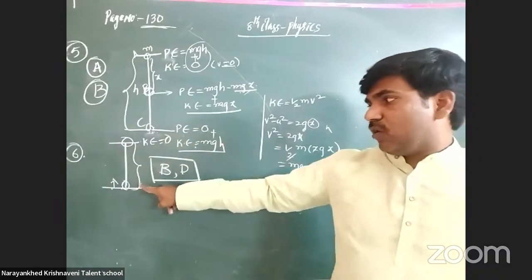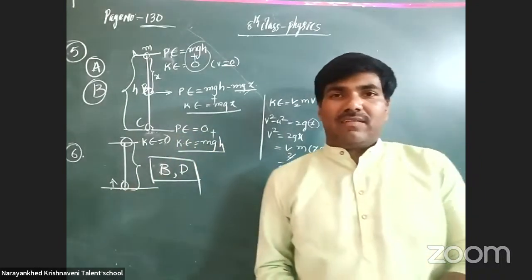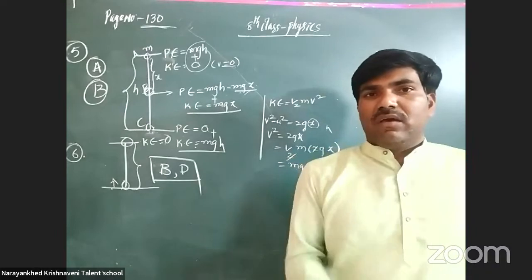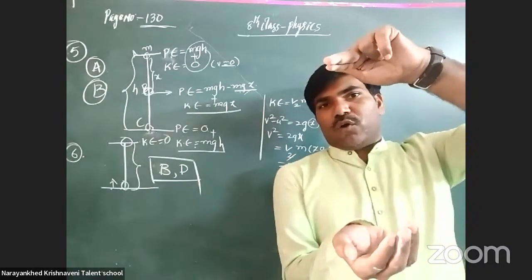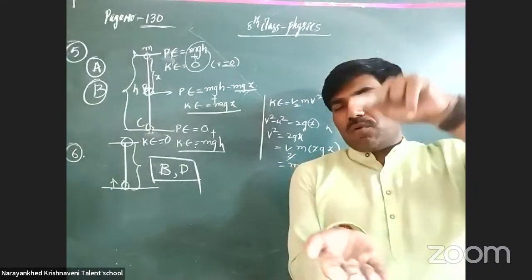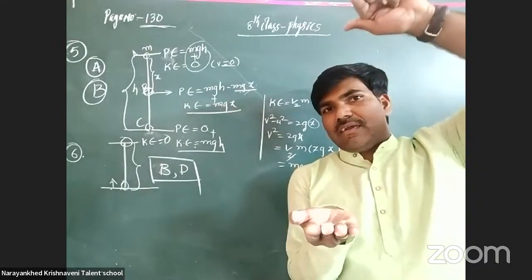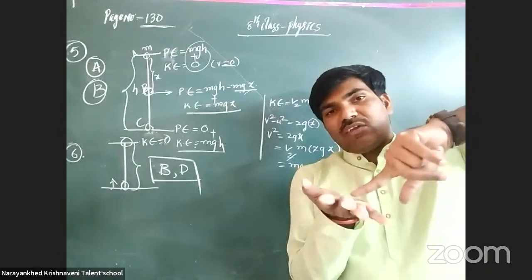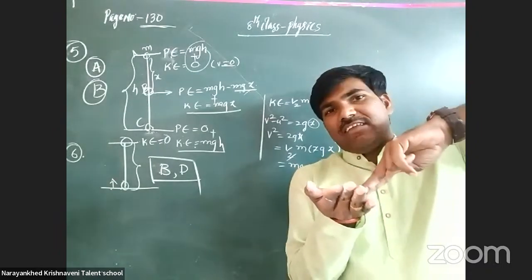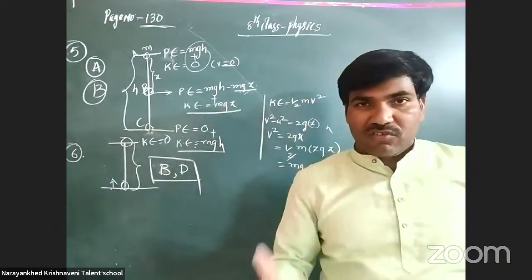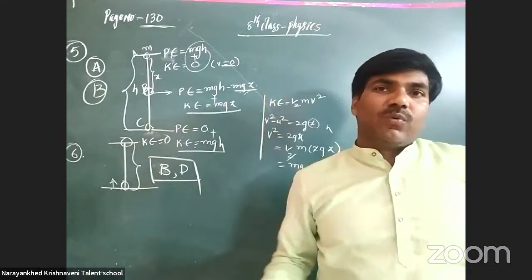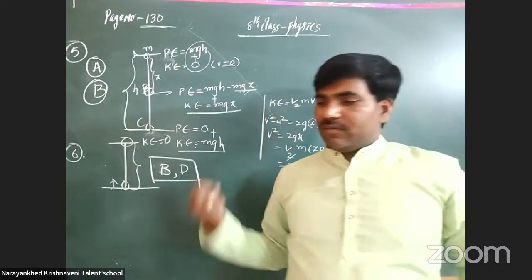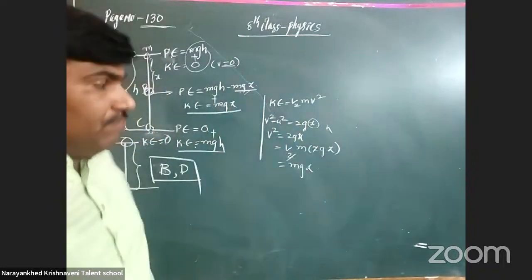Whatever body we project, like this, the chalk piece is moved like this. When it reaches this highest point, its velocity becomes zero. From here on, the kinetic energy gradually converts into potential energy and gradually decreases. Why? Because gravitational force is attracting the body in the downward direction. Got it? This is the sixth answer.